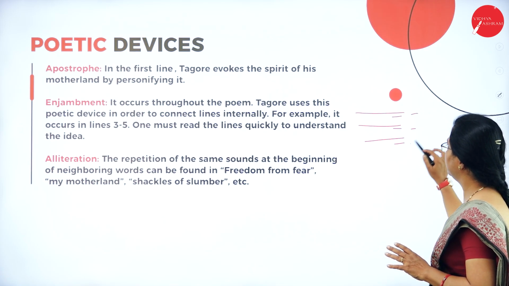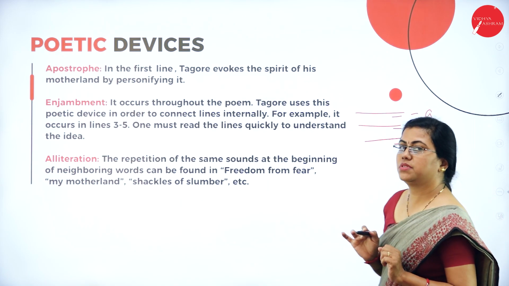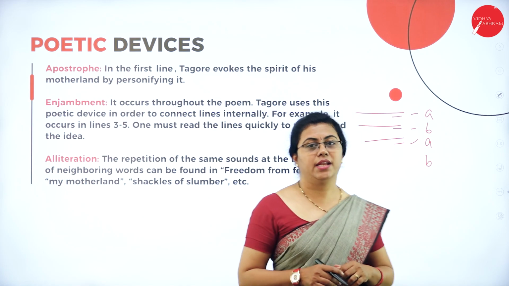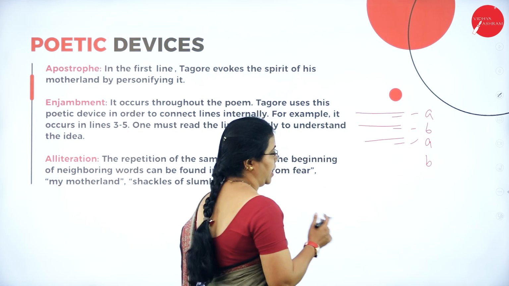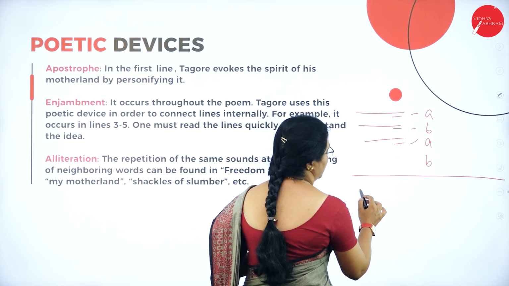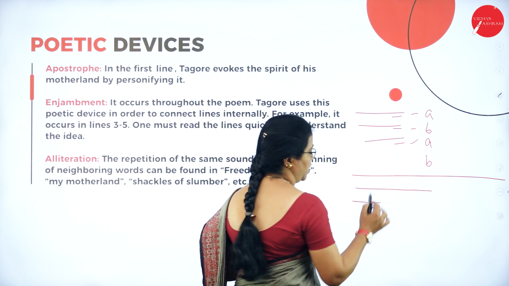Then they will have some rhyme scheme like A, B, like this. They will have some rhyme scheme. But what if the sentence doesn't end in the first line? Suppose the sentence doesn't end over here, the line doesn't end over here. Like for example, you can see in Rabindranath Tagore's poem. So he starts the poem here, he continues and stops it somewhere here.